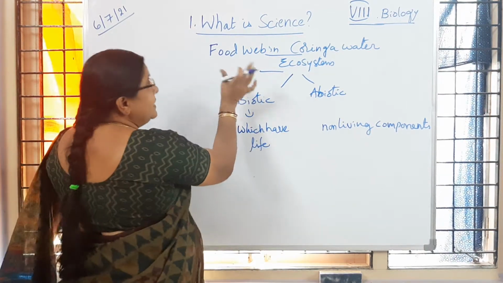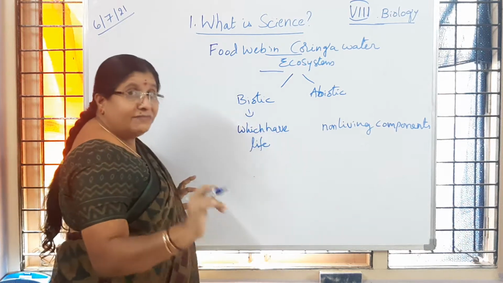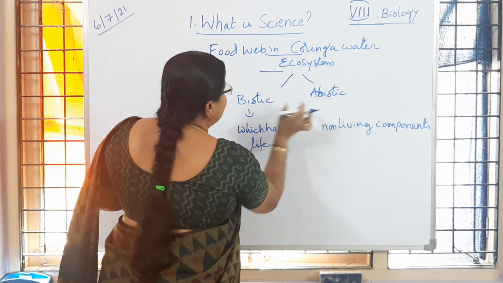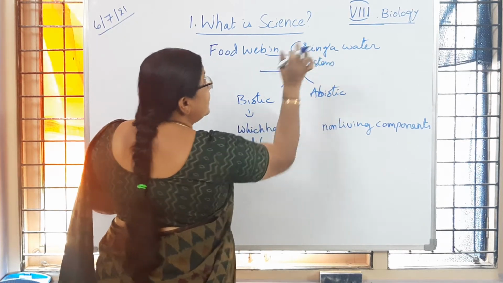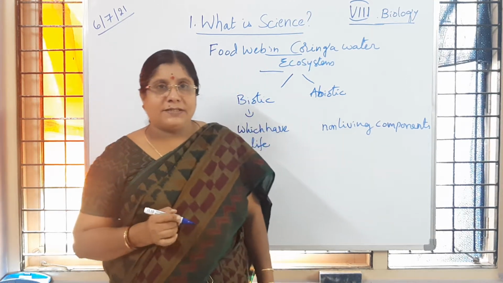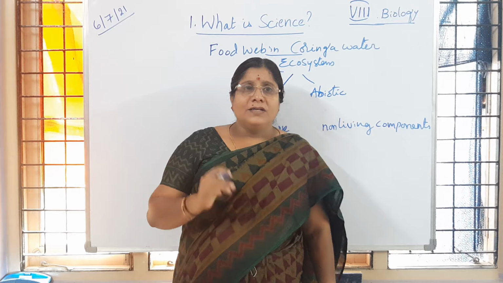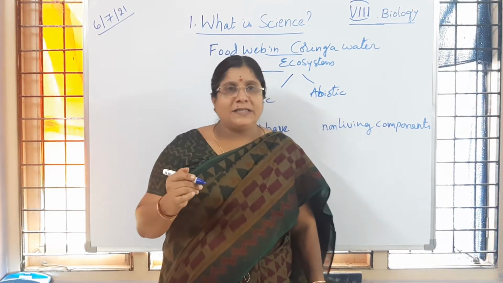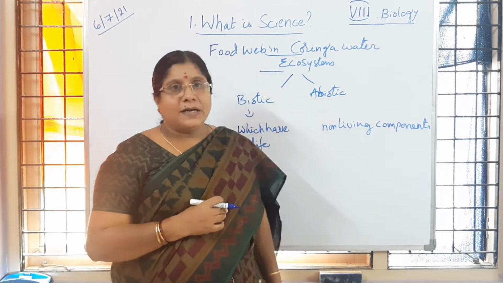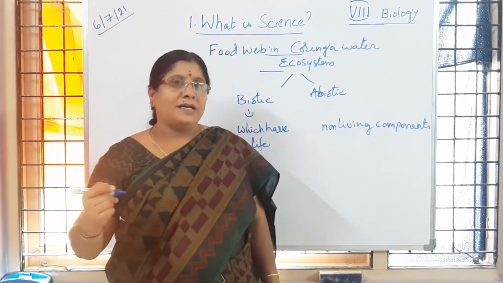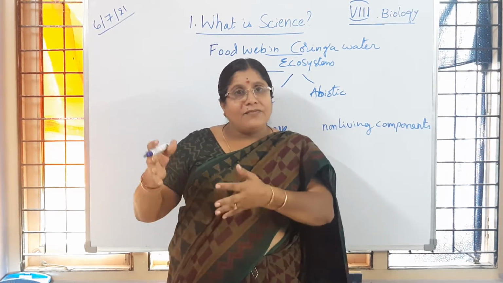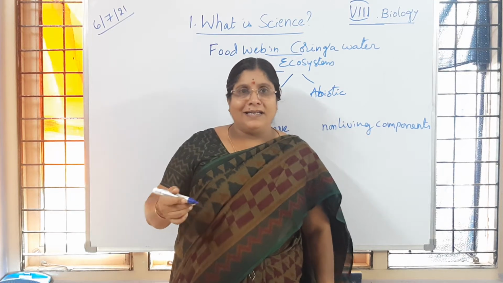Now in this part of the lesson, whatever content is given in page number 11 in the table, you are going to learn about the biotic and abiotic components of a Coringa water ecosystem. Where do we observe the Coringa water ecosystem? That we have to learn. It is very close to Visakhapatnam, 150 kilometers away, near Kakinada Bay. Kakinada is on the Bay of Bengal.